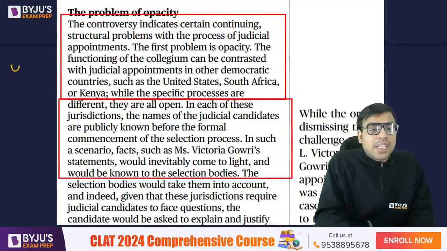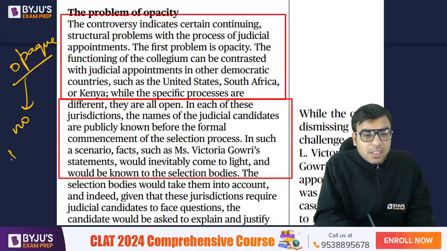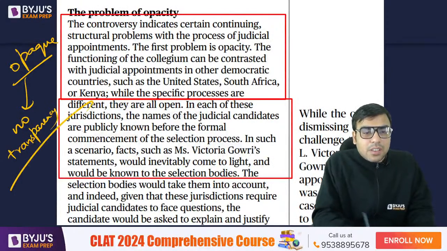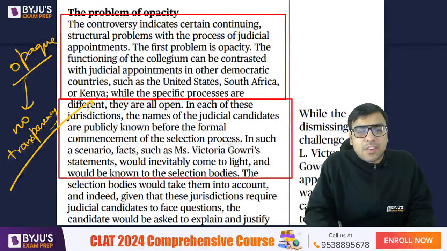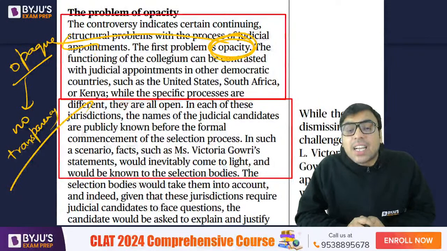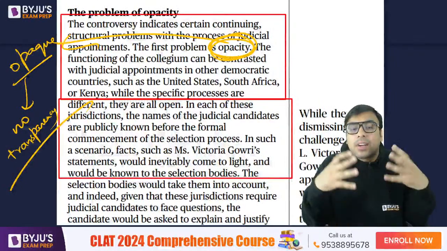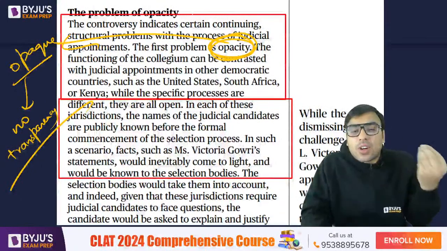One example he is giving is that the process is opaque. There is no transparency. This is the first criticism of the collegium, that there is no transparency in appointing a High Court judge. The first problem is opacity. Opacity means opaqueness. There is no clarity on what factors the 3-member judges are deciding on, as they do not reveal it. That is the criticism.